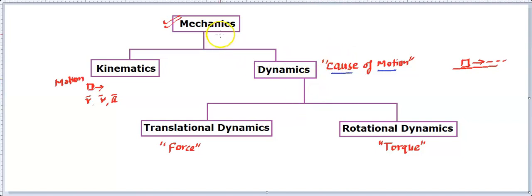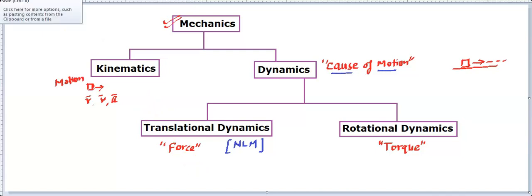That means you need to be a master of this mechanics part. First you have understood kinematics. Now let's move over to dynamics. The first part is translational dynamics, and this translational dynamics in short we call NLM. That's called Newton's laws of motion. So Newton's laws of motion describe translatory dynamics. So we will be learning Newton's laws of motion, and we will start from force. First we understand what force is, how it acts, and what causes the force to cause the motion.